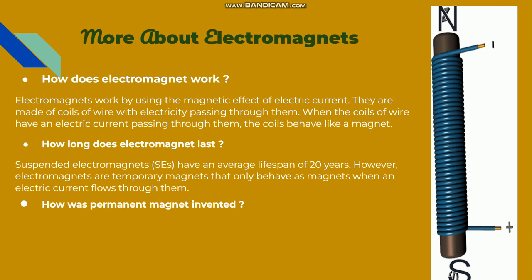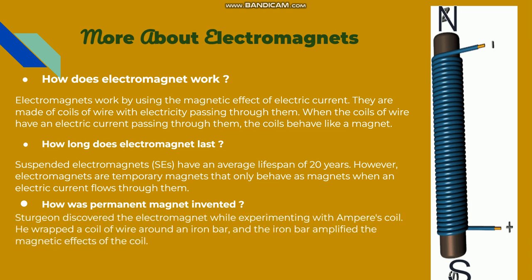How was electromagnet invented? Sturgeon discovered the electromagnet while experimenting with Ampere's coil. He wrapped the coil of wire around an iron bar, and the iron bar amplified the magnetic effects of the coil.